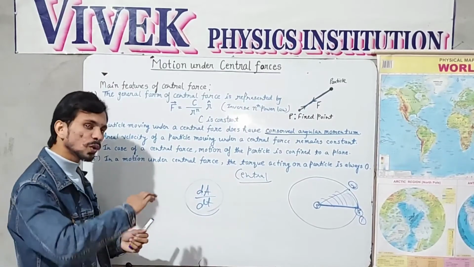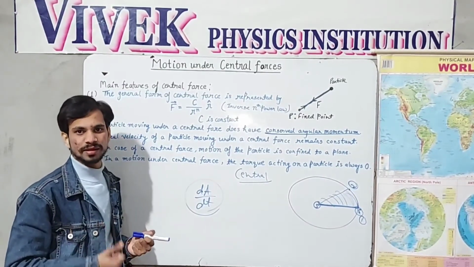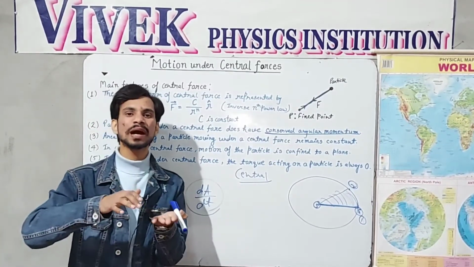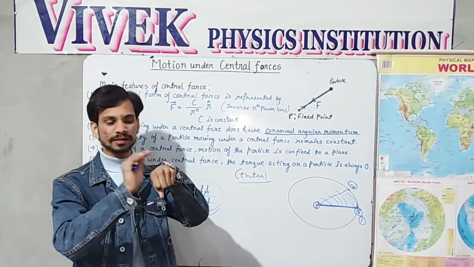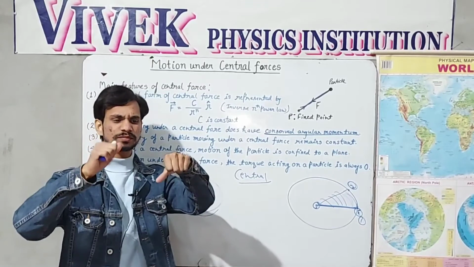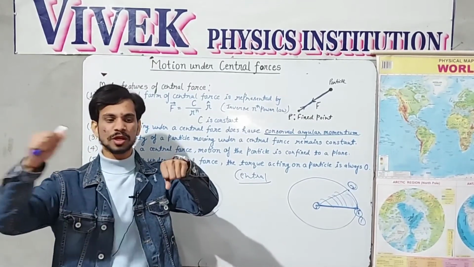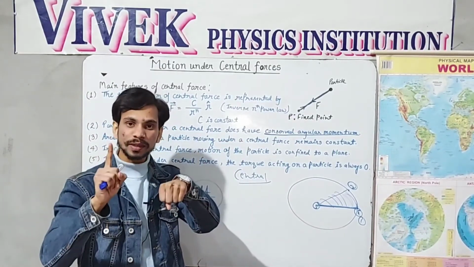You know very well, all the planets like Earth, Jupiter, Mars, Saturn, Neptune, all these planets in the solar system are moving around the sun in only one plane. If I consider my hand like this is the sun, then this is Mercury, Venus, Earth, Mars, Jupiter, and so on. So all the planets are moving around the sun only in one plane.